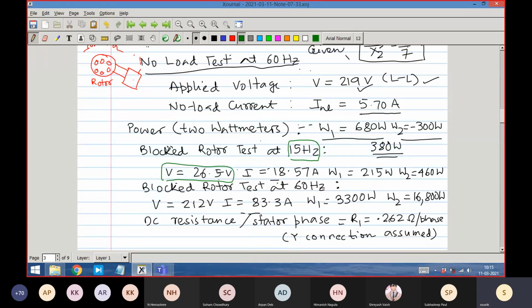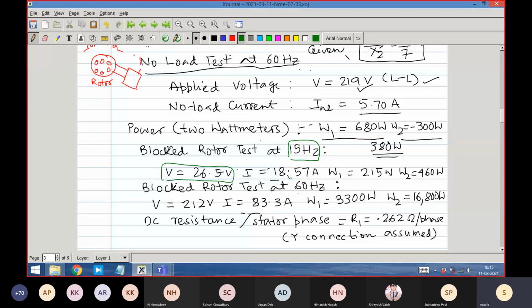This is a practical compromise. They are trying to be close to the rated condition. Don't question beyond that. It seems reasonable, and it is at least better than doing it at 60 hertz. So getting the data at 15 hertz seems to be a better choice.